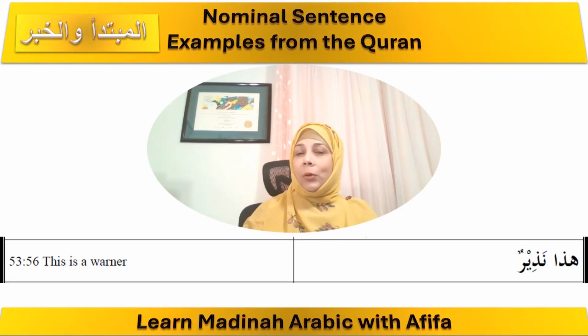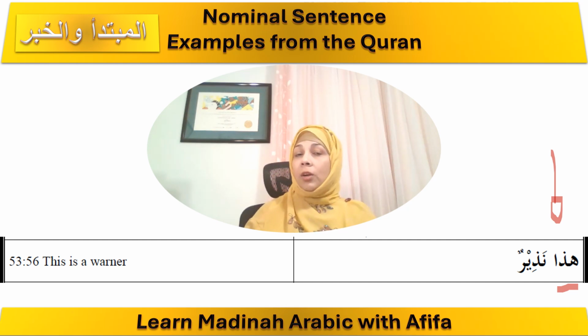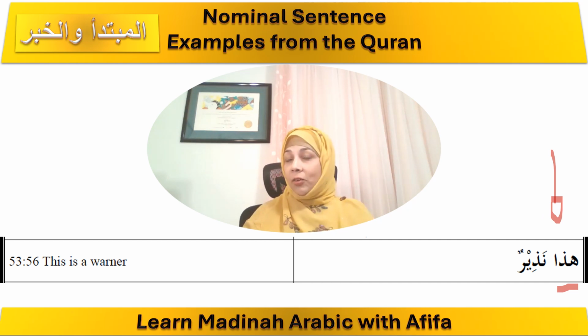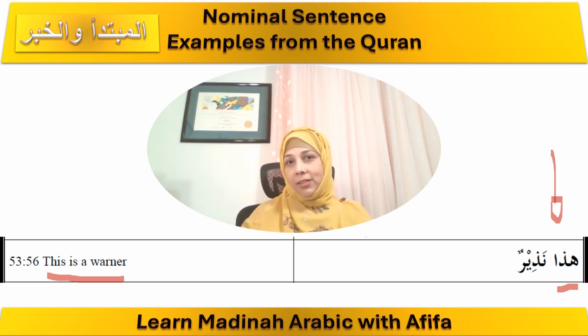Now let's look at another example from the Quran. Again, this is a nominal sentence because it begins with the demonstrative pronoun, which we said before that it also falls into the category of nouns. Hadha means this. Okay, so the translation is this is a warner. So again, please try to identify what is the mubtada and what is the khabar in this sentence.